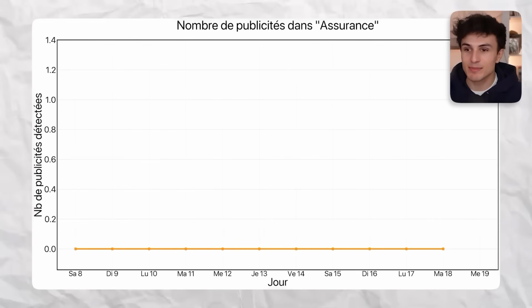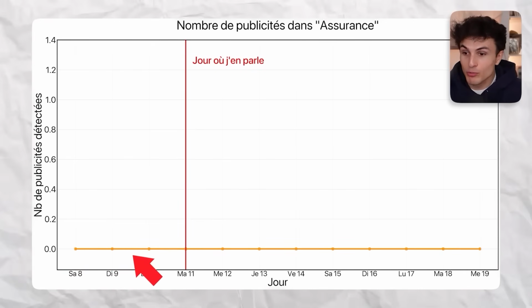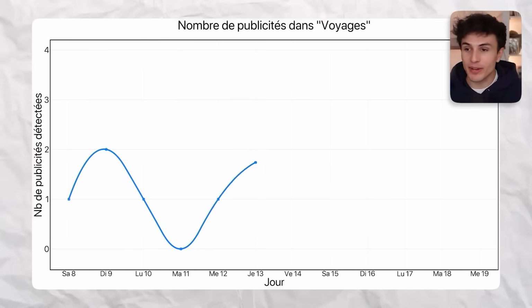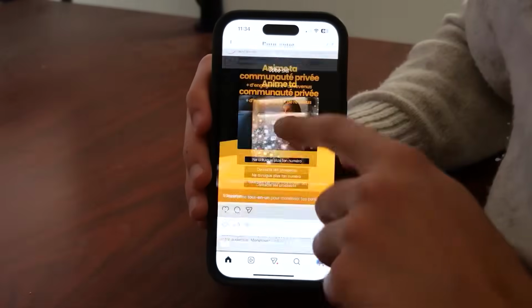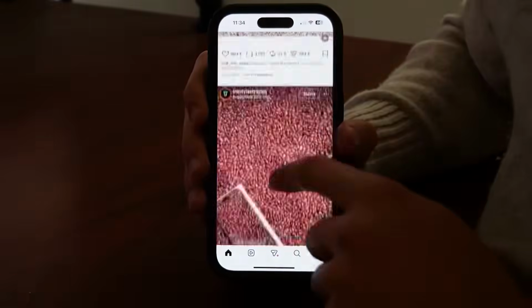Well, this one is pretty clear. The insurance category, we had no ads. We didn't get any after I talked about it. There's no correlation. The travel category, same thing, we already had a few ads before. Honestly, that doesn't surprise me. And we had, let's say, a bit more in the following days, but honestly, it's not very representative. 3 ads. Well, that's 3 ads among hundreds of ads, so I'm not sure we can really say there's a correlation.